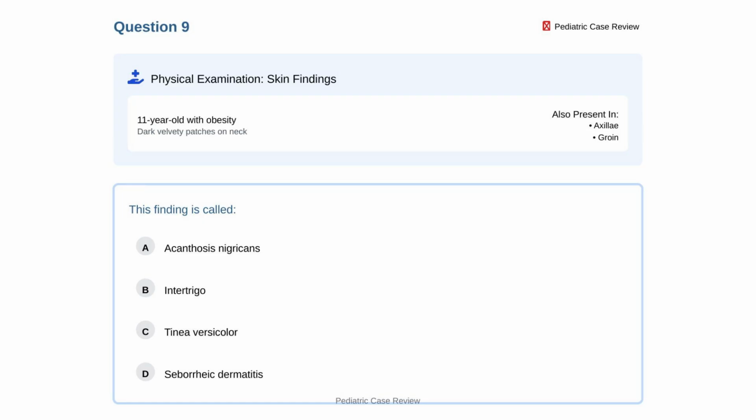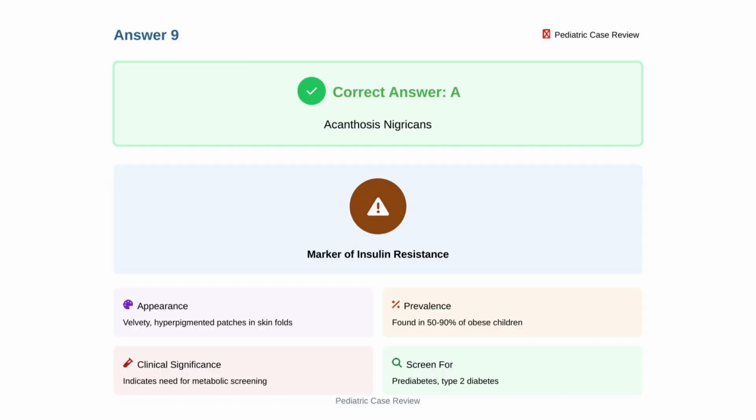An 11-year-old child with obesity shows dark velvety patches on the neck, also present in the axillae and groin. What is this finding called? Option A, acanthosis nigricans. Option B, intertrigo. Option C, tinea versicolor. Option D, seborrheic dermatitis. The correct answer is A, acanthosis nigricans.